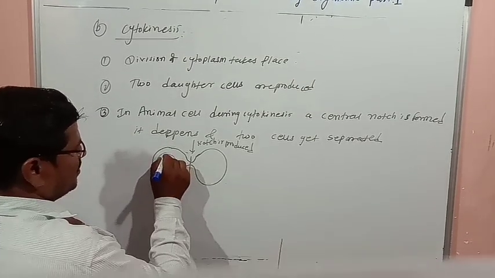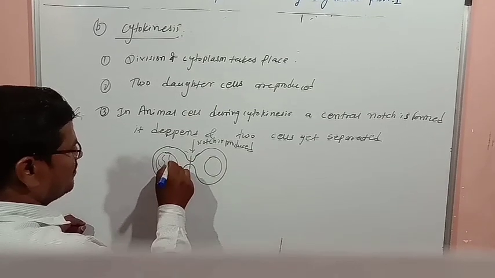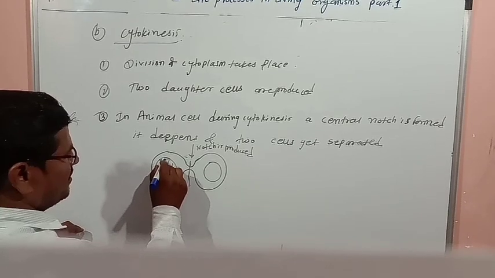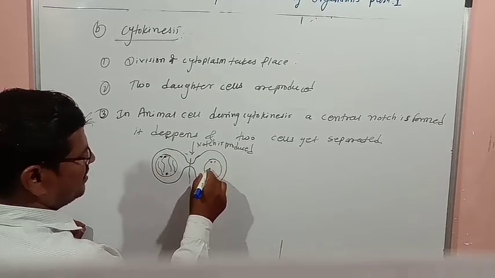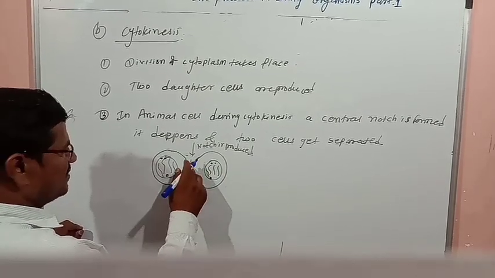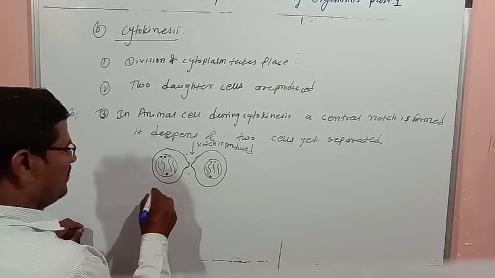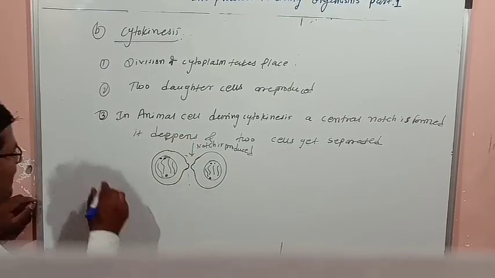Here will be 1 nucleus, and here will be 1 nucleus, and in that there is a nucleolus, a centriole, and thread-like chromosomes. So 2 cells will get formed from here. This one is in the case of animal cells.